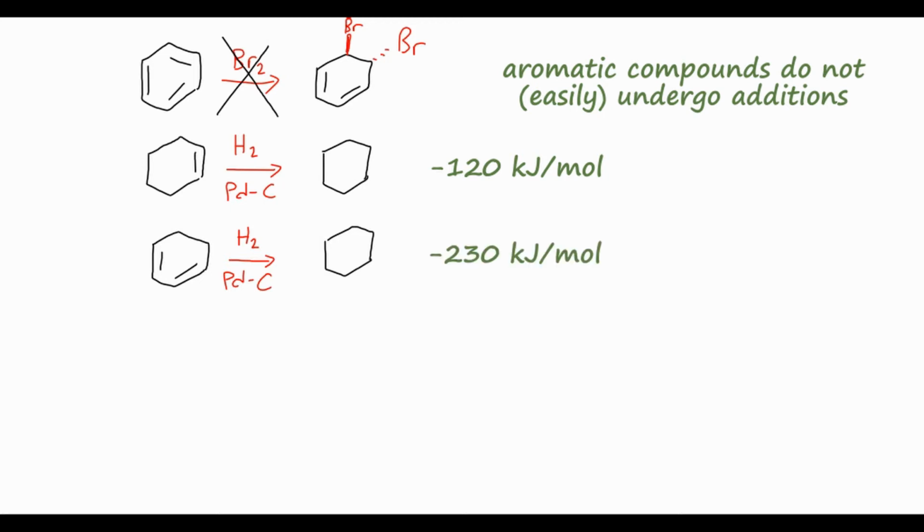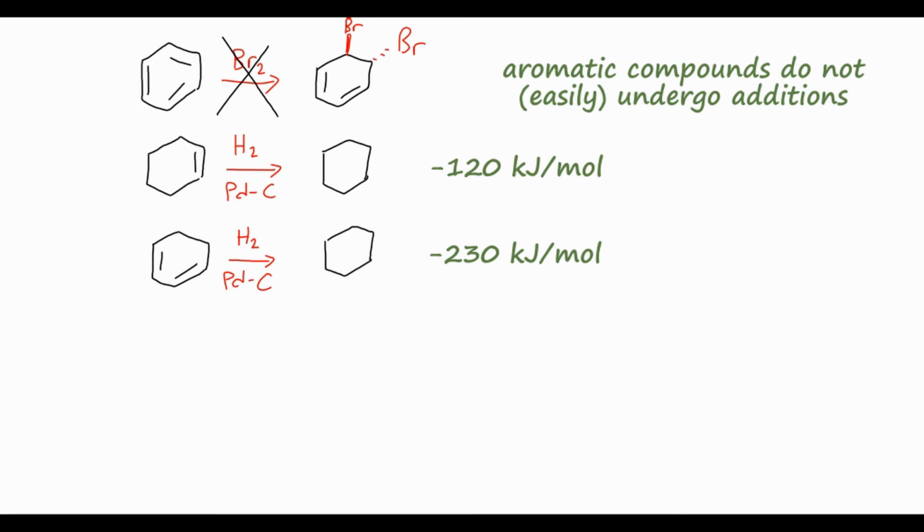And you might ask, well, why is it not double the first one? So why is it not minus 240? Because we have two double bonds. Well, remember, we noted that this compound is conjugated. So because of those conjugated double bonds, we get a little bit of extra stability in this compound. So we don't have quite as high of a heat of reaction.